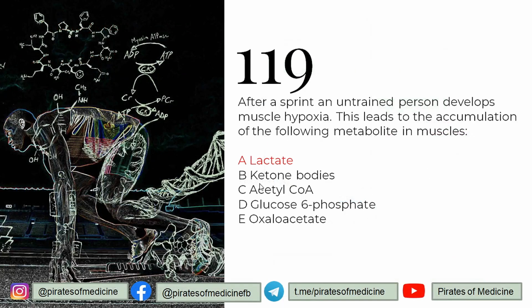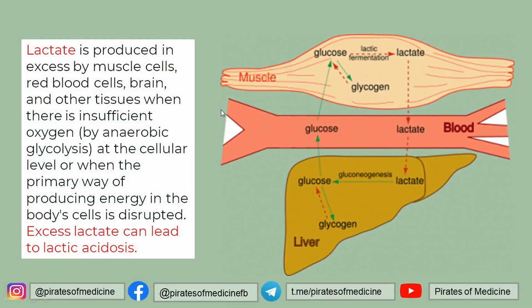119 is that after a sprint an untrained person develops muscle hypoxia. This leads to accumulation of the following metabolite in the muscles. Untrained person, muscle hypoxia, anaerobic condition means lactate formation in the muscles during anaerobic glycolysis. And this lactate in excess can cause lactic acidosis, muscle cramps.